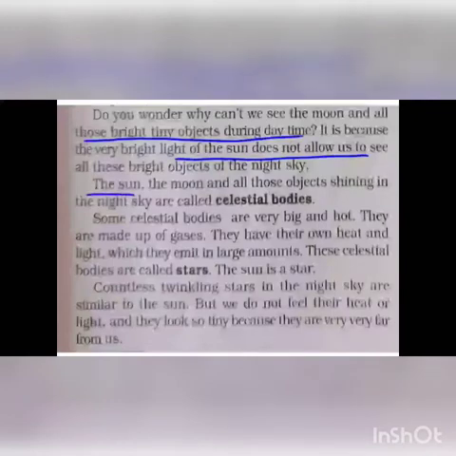So the sun, the moon, and all the objects that shine in the night sky are called celestial bodies. Whatever objects shine in the night sky, these are known as celestial bodies. Some celestial bodies are very big and very hot. They are made up of gases, and they have their own light and own heat, and these are known as stars.